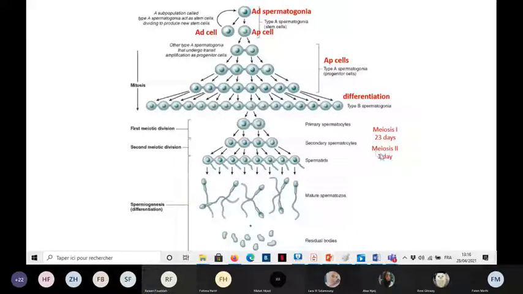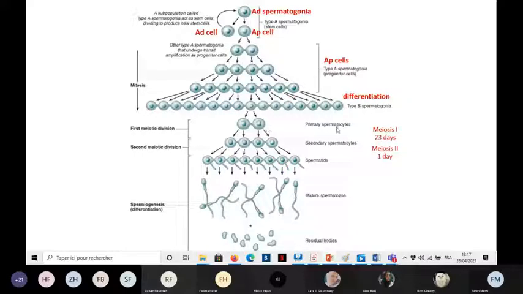However, meiosis 2, from which we pass from secondary spermatocyte to spermatid, lasts for only 1 day. So meiosis 1 is long, and the primary spermatocytes spend a long time in their prophase 1, mostly in the Pachytene stage.